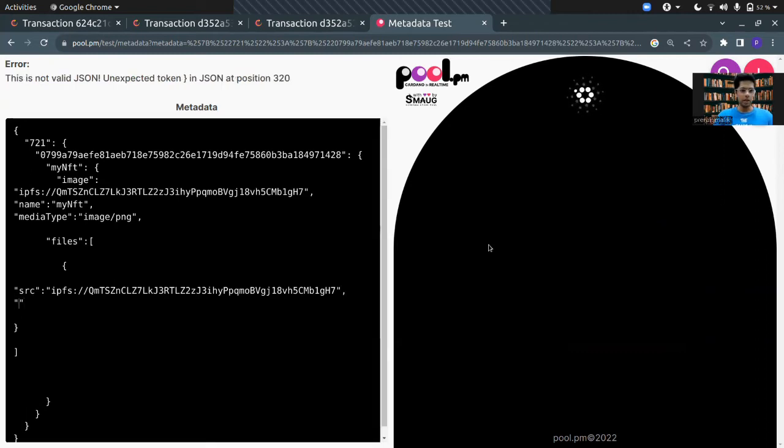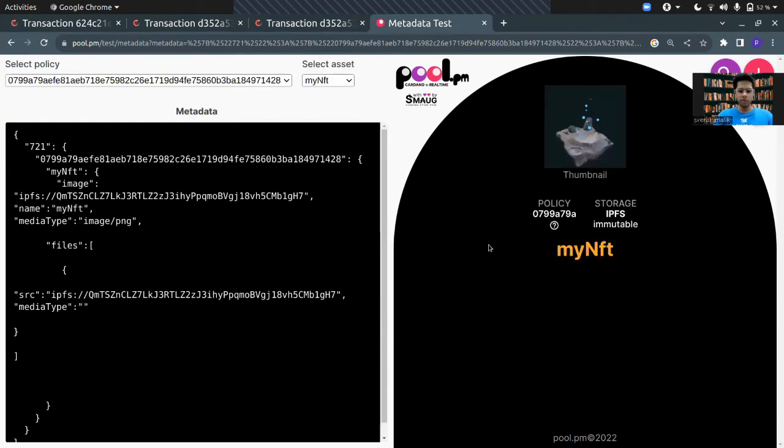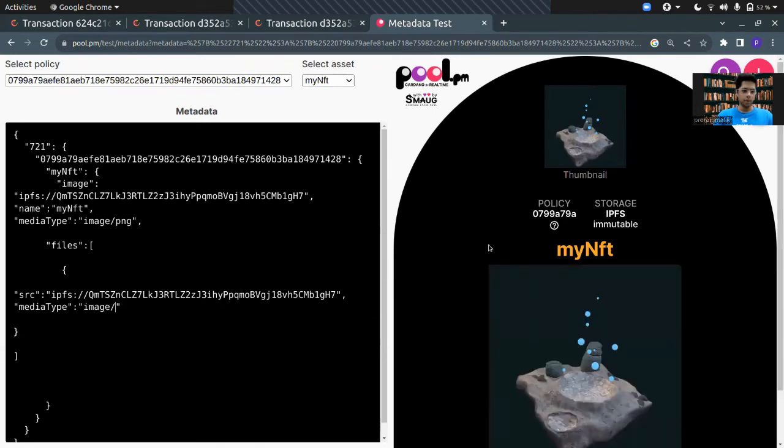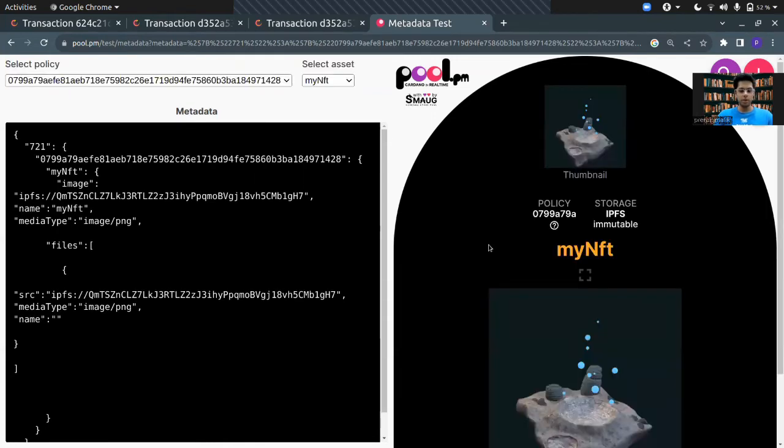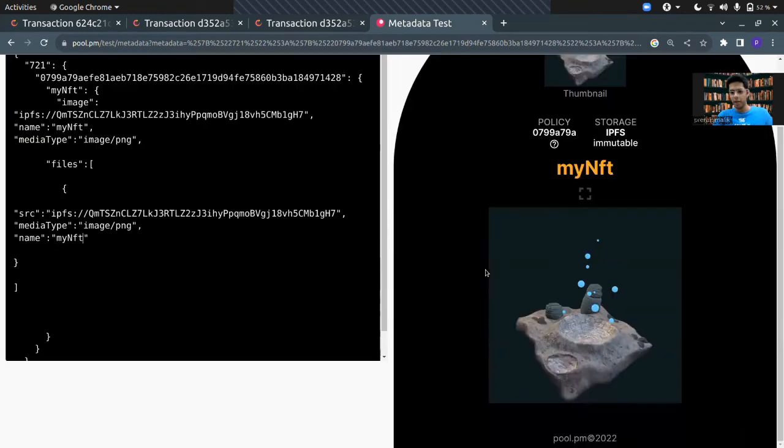After that, I'll write the media type, which is image PNG. After that, we're going to give it a name. The name will be the same, my NFT.